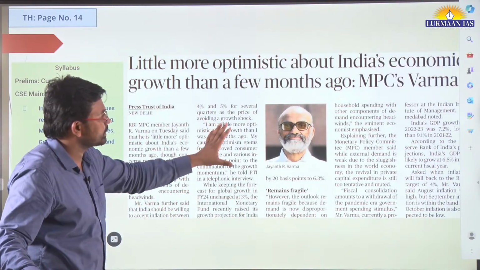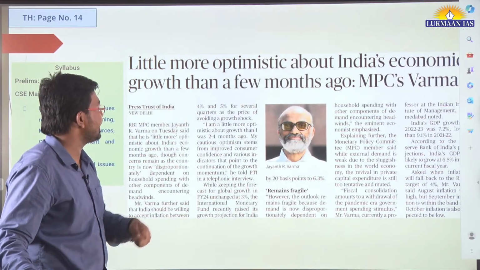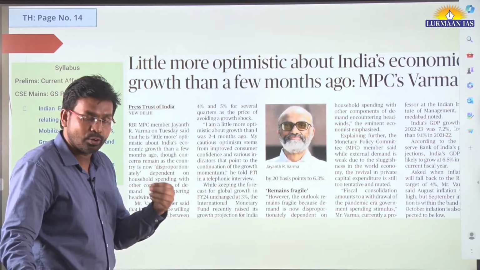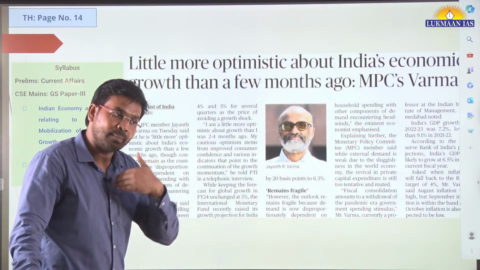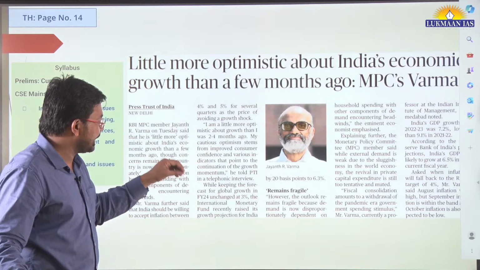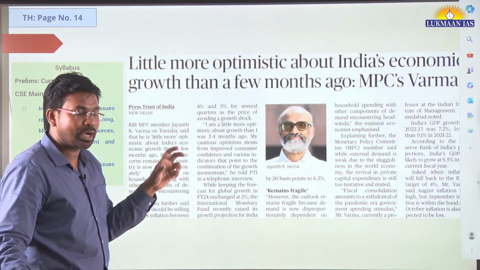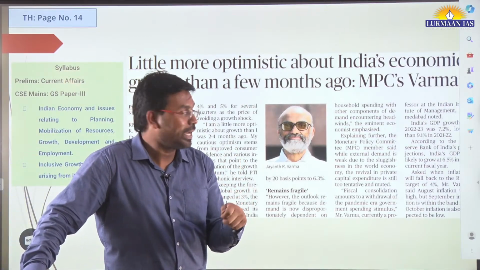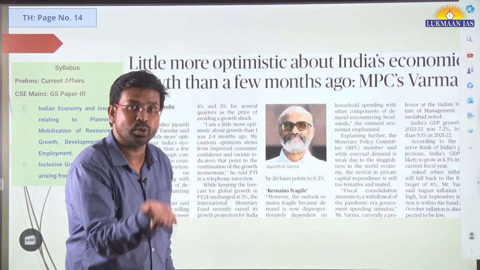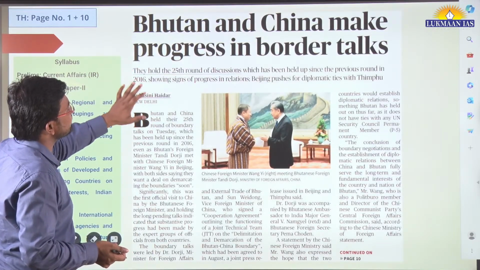So this person is a member of the Monetary Policy Committee. He recently said that the Indian economy is going to stabilize and go into a phase of growth. Not only that, he also referred to the IMF's outlook data. The IMF has come up with a report saying that India's GDP is going to grow at a faster rate. So you can go through these articles.